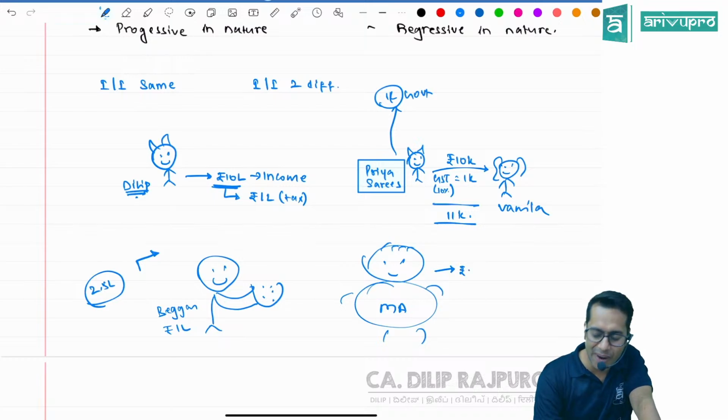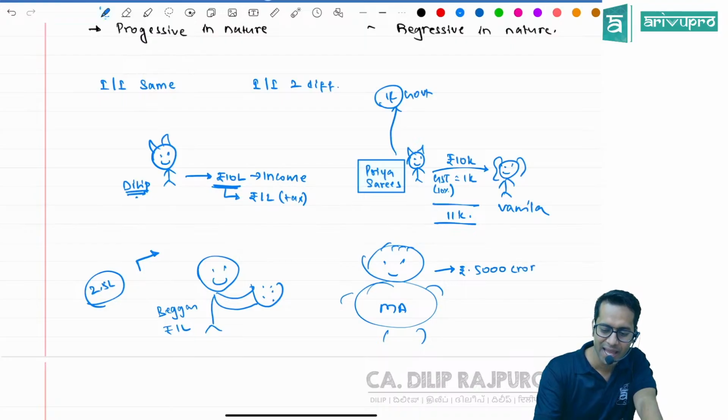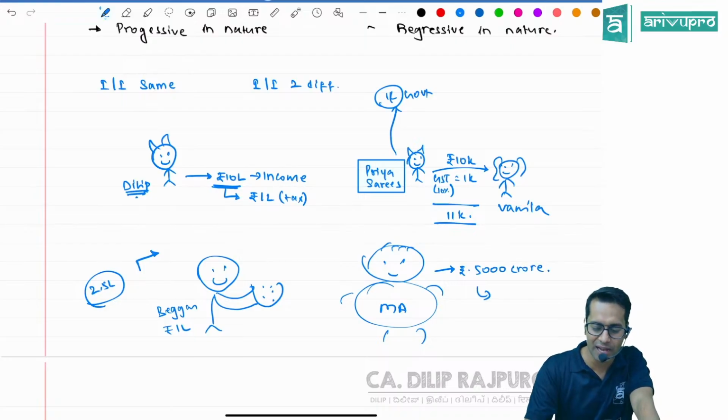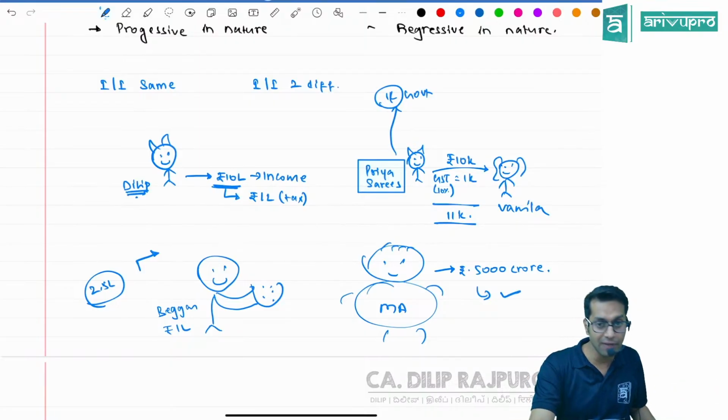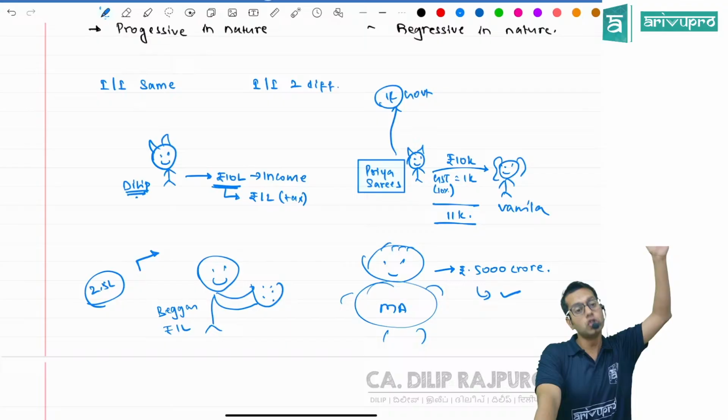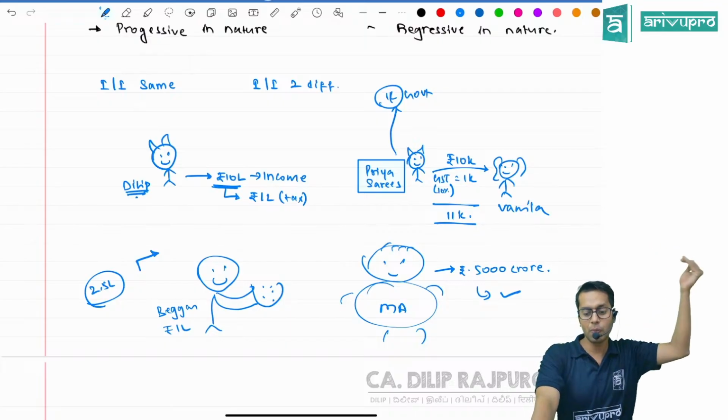Mukesh Ambani is earning rupees 5,000 crores. Will he pay the same amount of tax which the beggar is paying? The beggar may not have to pay tax at all, but Mukesh Ambani will have to pay a huge amount of tax.